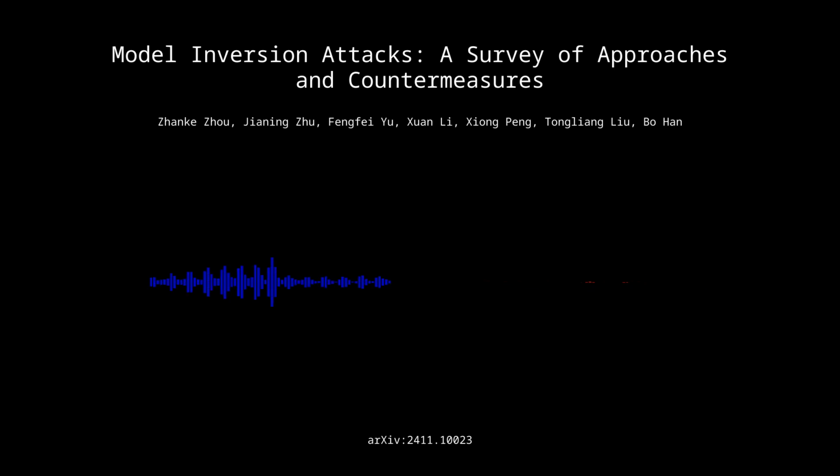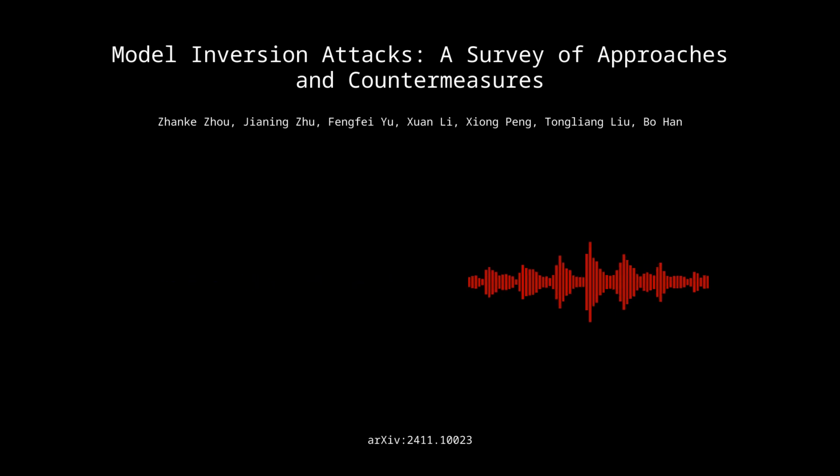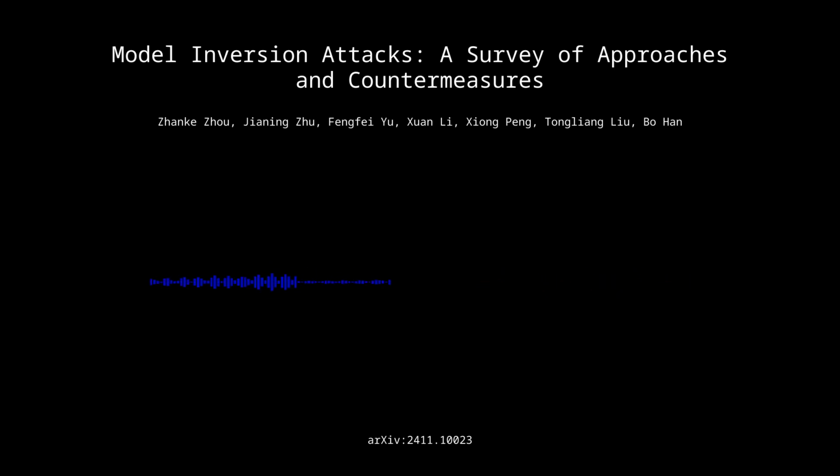Another intriguing direction is the exploration of explainable AI, or XAI, which aims to make machine learning models more transparent and interpretable. By shedding light on the inner workings of these models, we might be able to better identify and mitigate privacy risks. So we can see what's going on inside and make adjustments. Exactly. And furthermore, research into techniques that provide formal guarantees about the privacy properties of models, such as robust certification methods, holds significant potential.